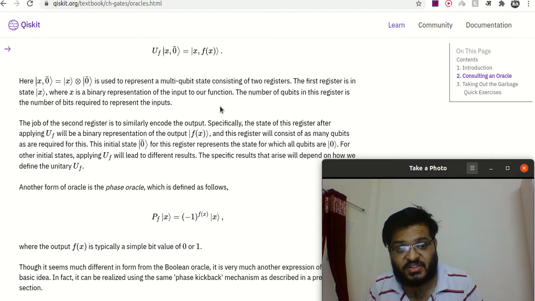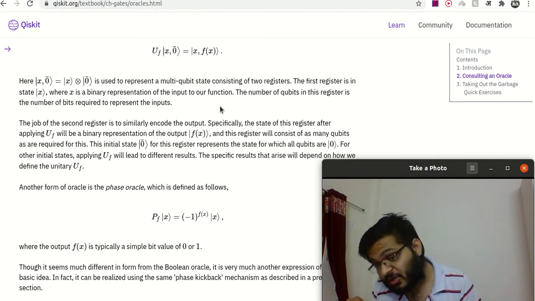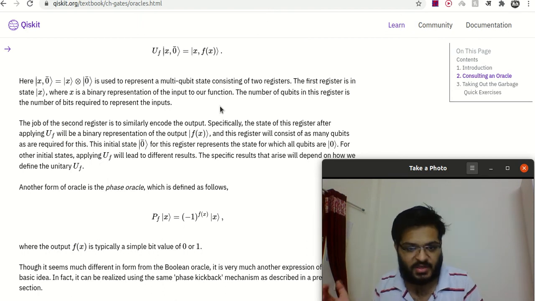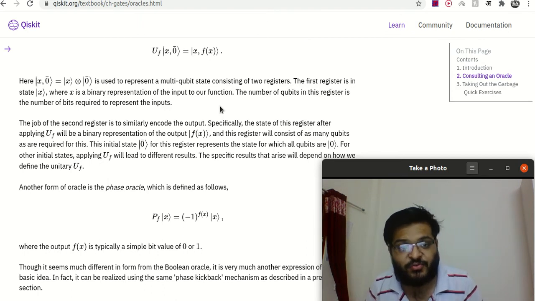Specifically, the state of this register after applying U_f will be the binary representation of the output f(x). And this register will consist of as many qubits as are required for this. So if f(x) requires 2 qubits, the number of qubits in the output register will be 2. If it is 1, it's 1. If it is 3, then it's 3.